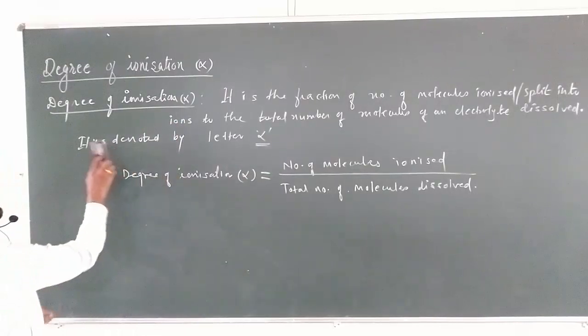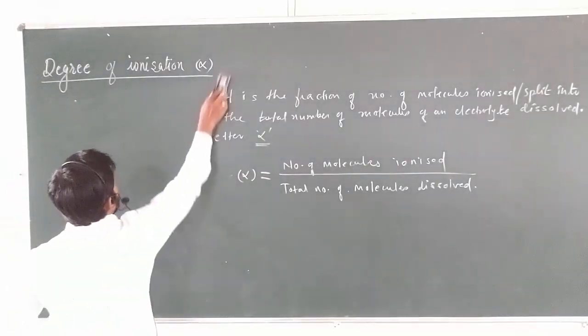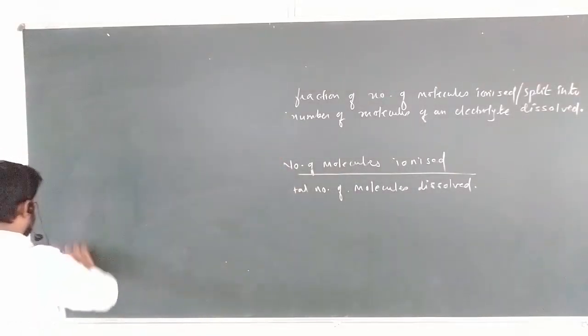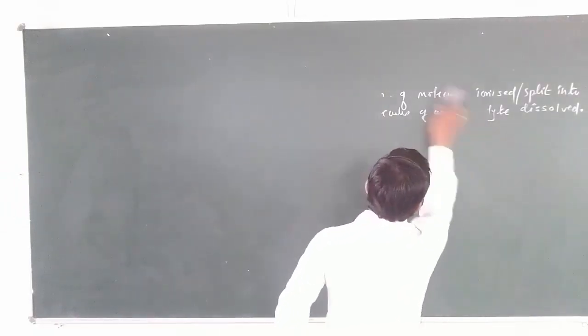Let us move towards the factors affecting the degree of ionization. What is degree of ionization? Now, just we define it. It is the ratio or fraction of the number of molecules ionized or split into ions to the total number of molecules of an electrolyte dissolved. That is called the degree of ionization.